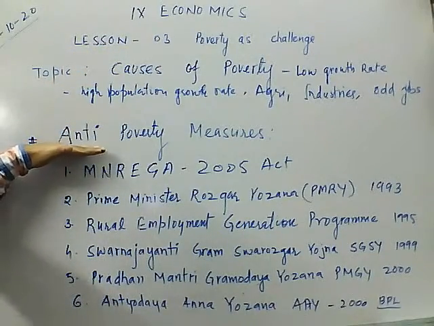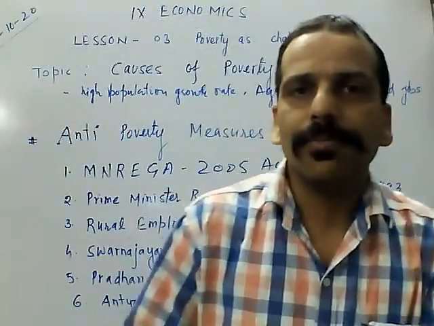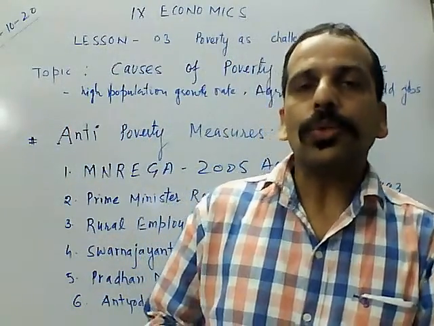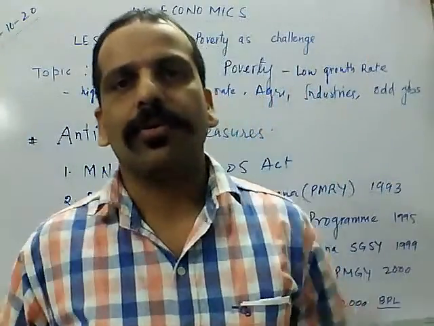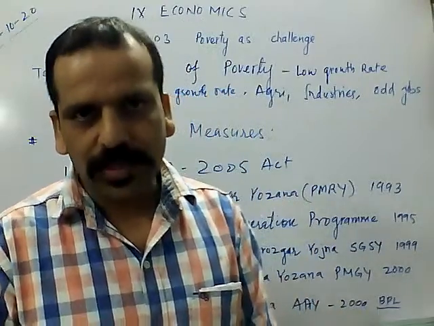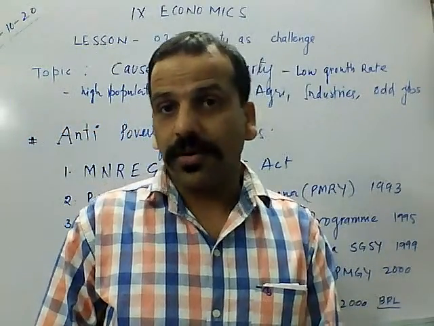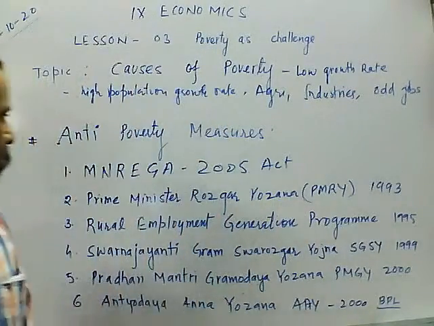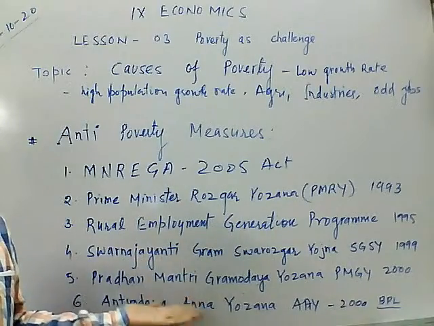Now the second part. In this part, we will discuss the anti-poverty measures, meaning the measures taken by the government. What steps were taken by the government of India to tackle the situation or to eradicate or uproot poverty from the country? Different governments planned and focused on this matter over a period of time. So here we have a few schemes which were implemented by the government.